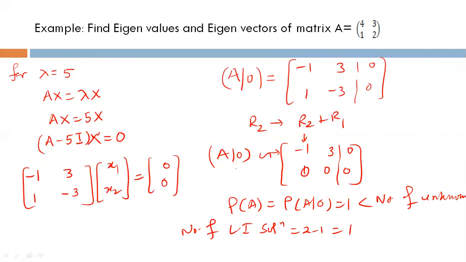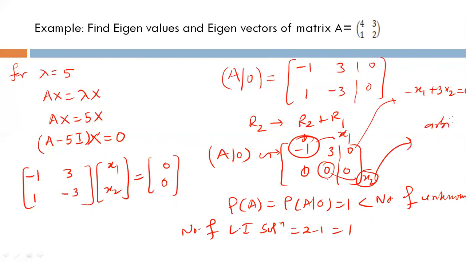If you write the back substitution, you can see that this is minus x1 plus 3x2 equal to 0, and a22 is the coefficient for x2, and it is 0. It means this is your arbitrary variable. You can follow more in lecture 9, where I have discussed how to solve a system of homogeneous linear equations.